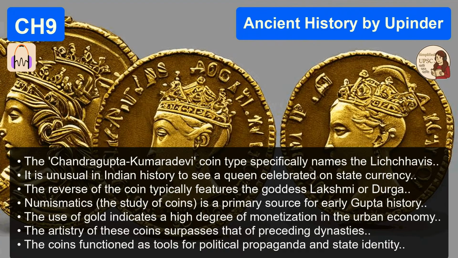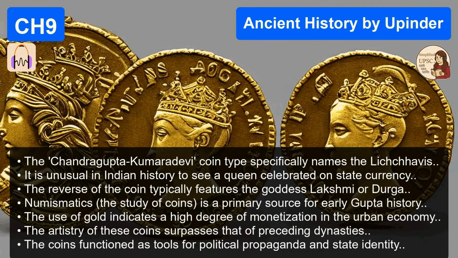Look who I married. But then comes their son, Samudragupta. And he wasn't about marriage alliances. He was about the sword. Samudragupta is a different beast altogether. He's often called the Napoleon of India by those early historians. Again, a colonial term, but it captures his military energy, I suppose. It does. It paints a picture of relentless conquest.